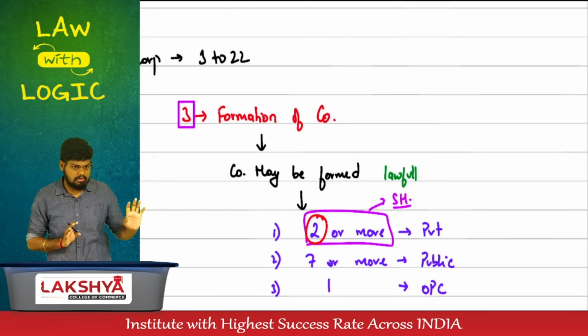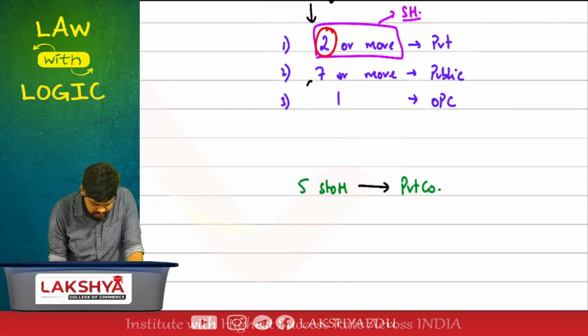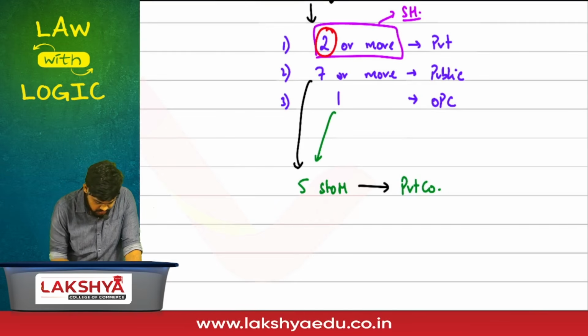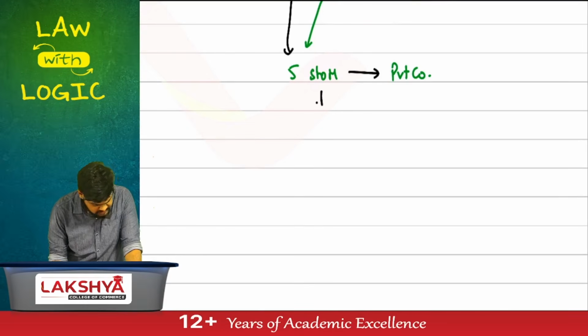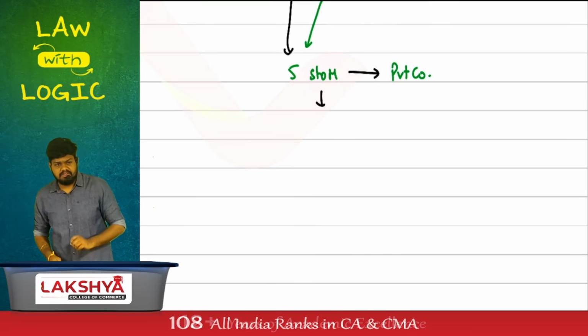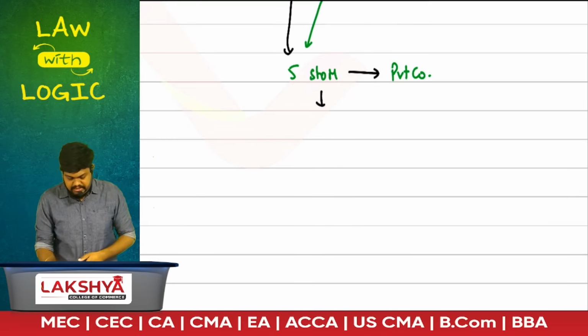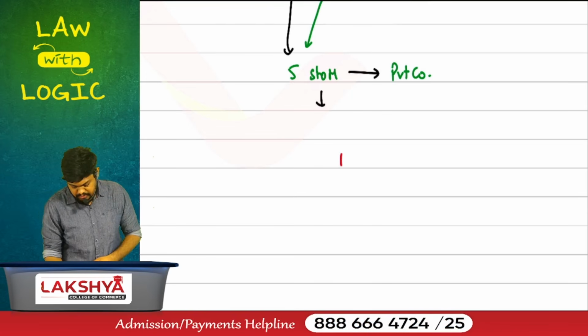2 or more. For a public company, I must have how many subscribers? 7 or more. For an OPC, how many subscribers? 1. Continue that. That's your section 3 done. We have an amendment in this. Start answering this. 5 subscribers to memorandum. Say assuming I'm a public company.